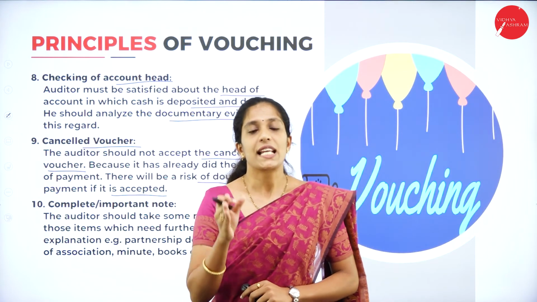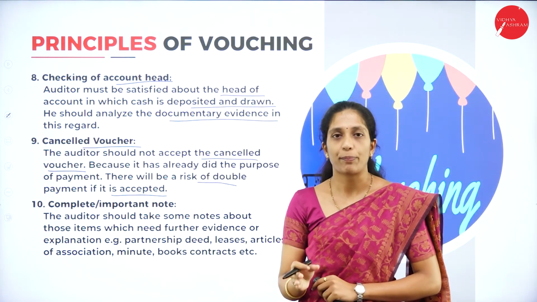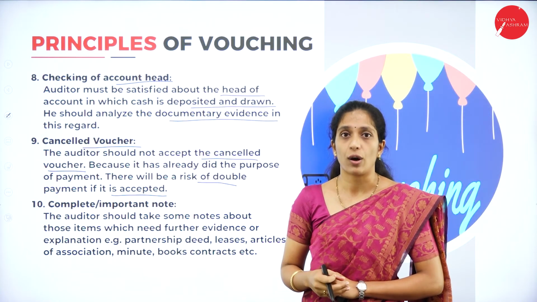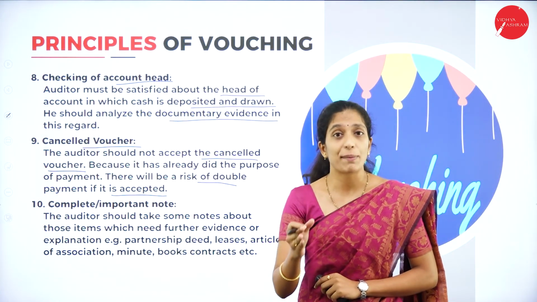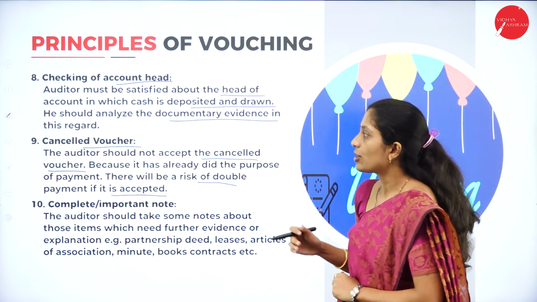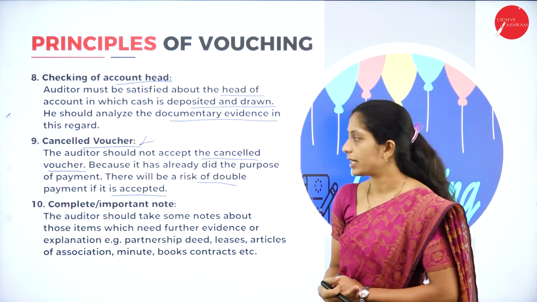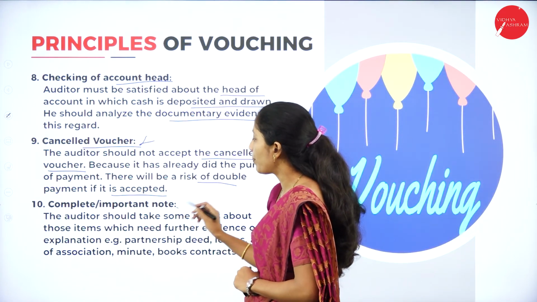If it is accepted, there may be chances of double recording of that particular transaction. So this cancelled voucher should not be taken by who? By the auditor.